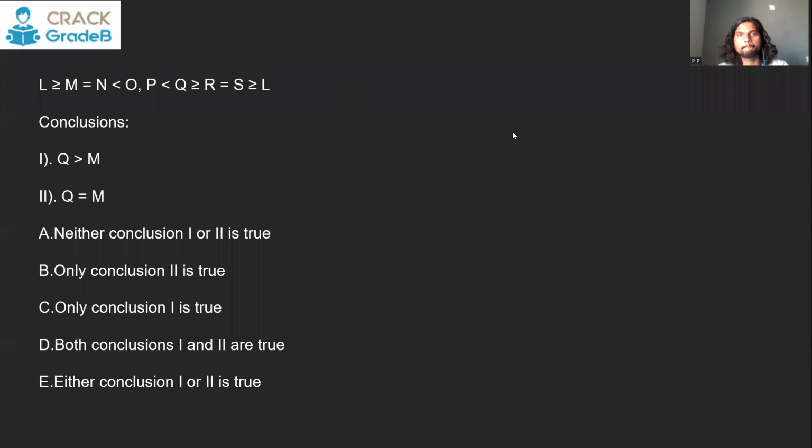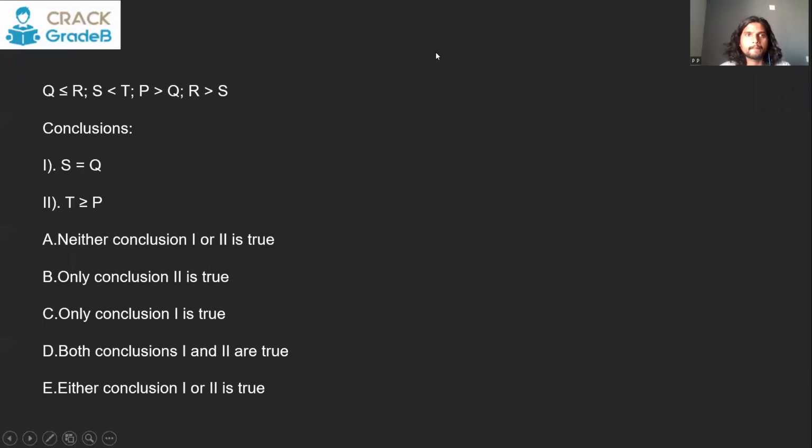Let's see one more. S and Q. S is here, Q is here. Let's get everything in the same train. It will be easy. S less than T. Now we can just add this R. Now after R, we can add this. R is greater than or equal to Q. After Q, we can add this. P is greater than Q, like this.